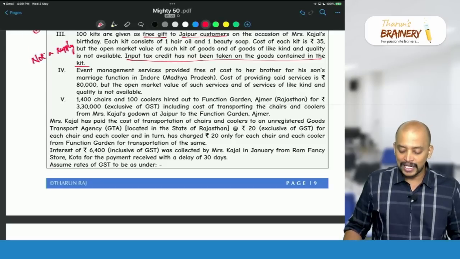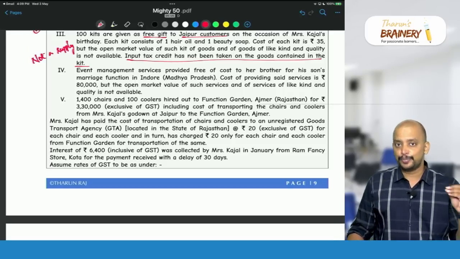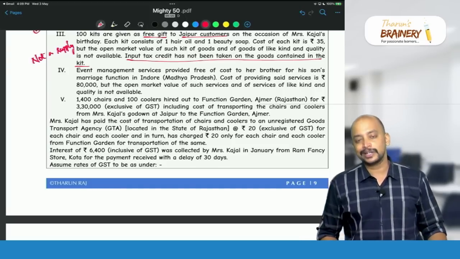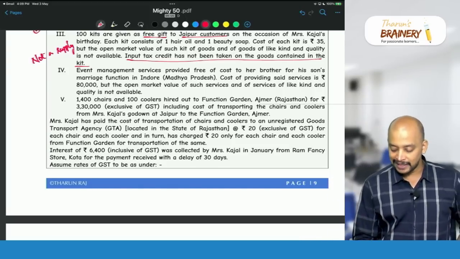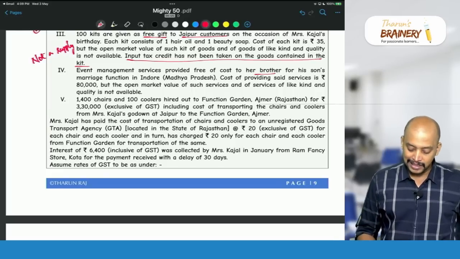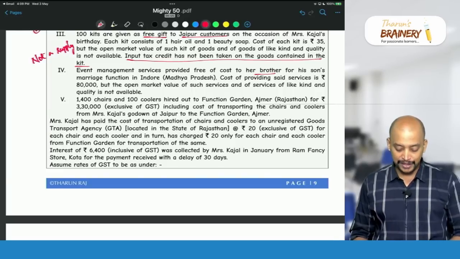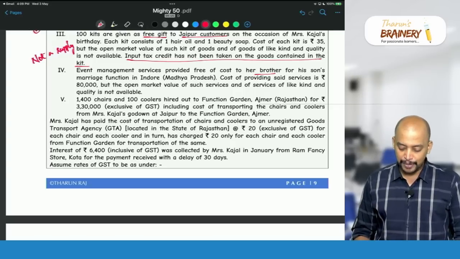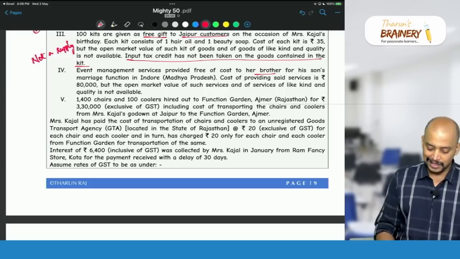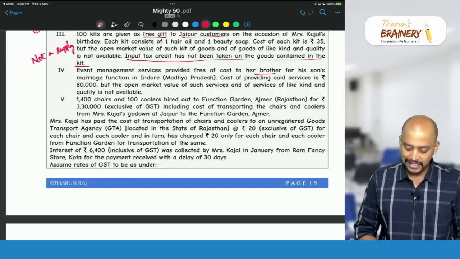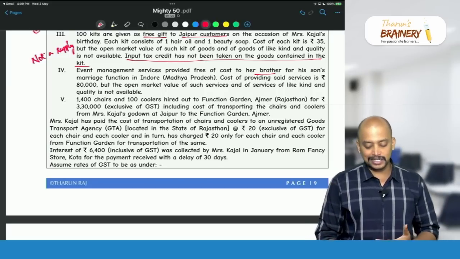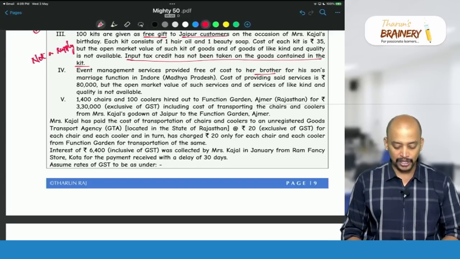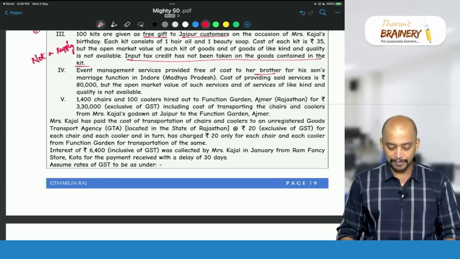Then the fourth one: event management services provided free of cost to her brother for his son's marriage function in Indore, Madhya Pradesh. So to her brother. Whenever service is provided to a brother, we don't know whether the brother is dependent or not dependent. The cost of providing such service is rupees 80,000, but the open market value of such service and the service of like kind and quality is not available.